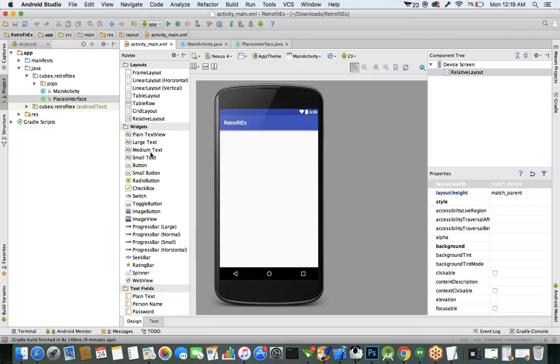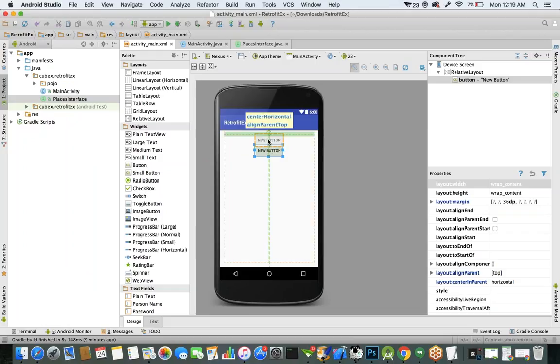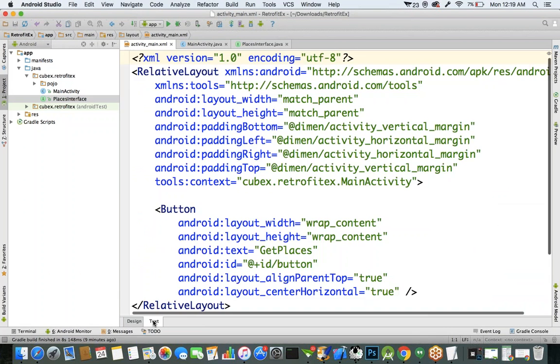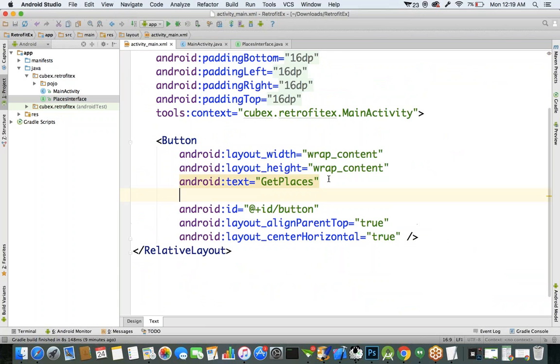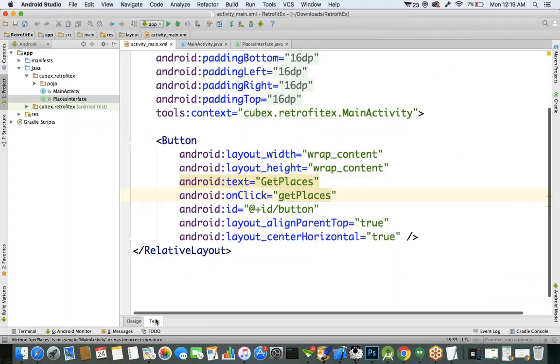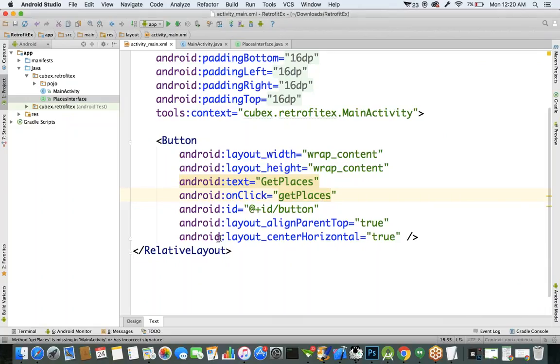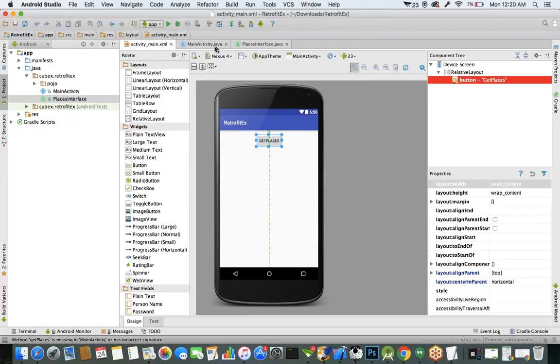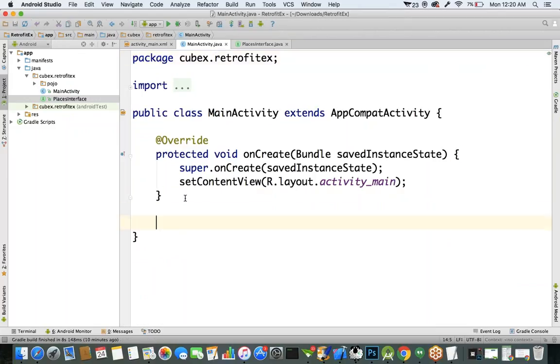Okay, so first in the XML file, we create a button called get places. Configure the click event for this get places button. android:onClick equals get places, where get places is the method name we specified. Now where do we have to define this get places method? We have to specify this get places method in the activity class.